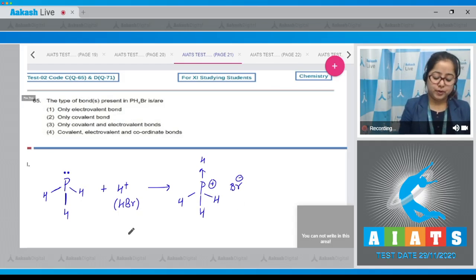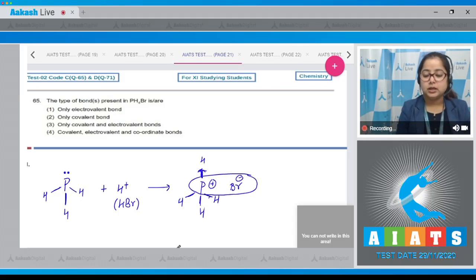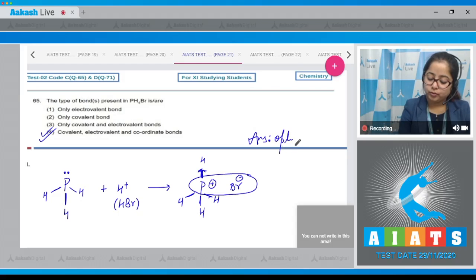So student, it is very clear that these three P-H bonds are covalent bonds. This one is a coordinate bond and this is the ionic bond. That means covalent, electrovalent as well as coordinate bonds are present in PH4Br. So the correct answer is option number 4.